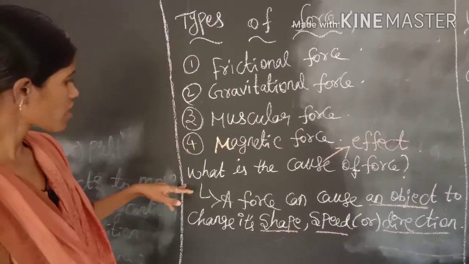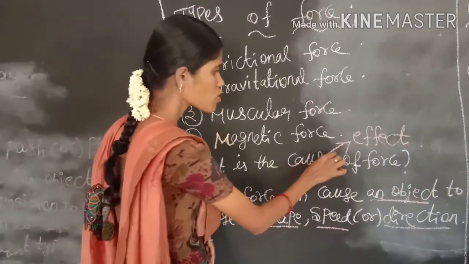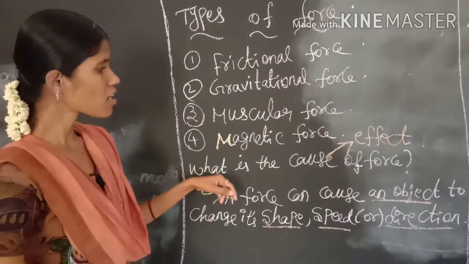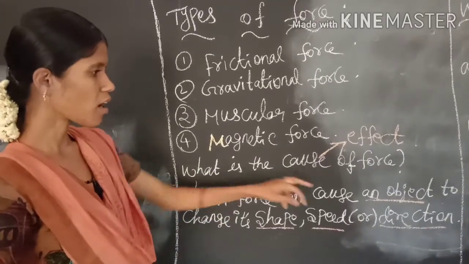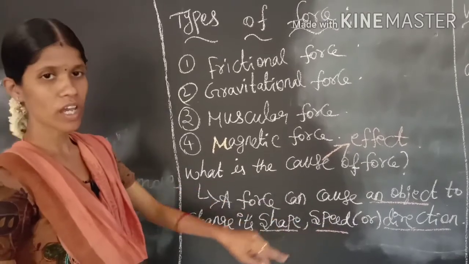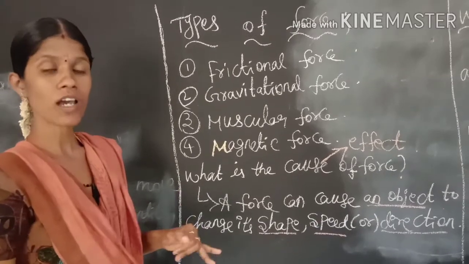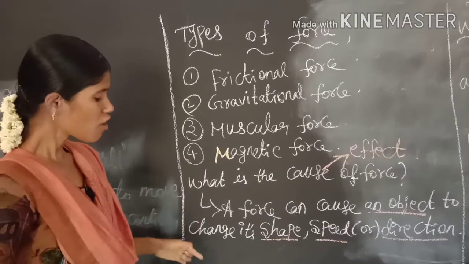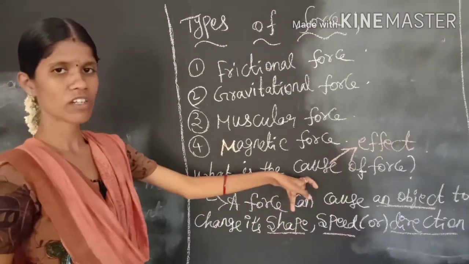The next one is, what is the cause of the force? Here, cause refers to the effect. In Tamil we call it vilaivu. The effect of a force is that a force can cause an object to change its shape, speed or direction. Which means by using force we can change the shape, the speed or the direction of the object. So by using force we can change these three things. This is known as the cause or effect of the force.